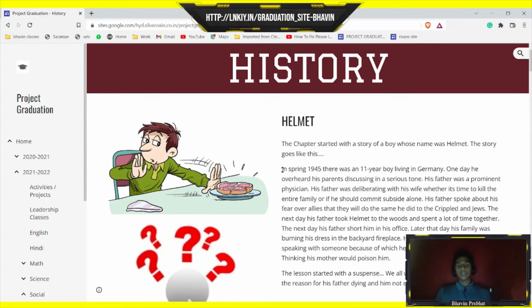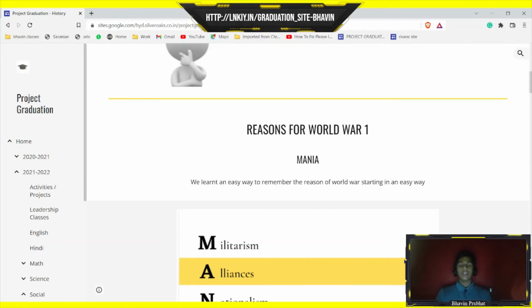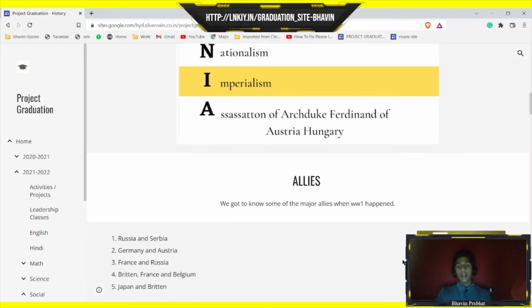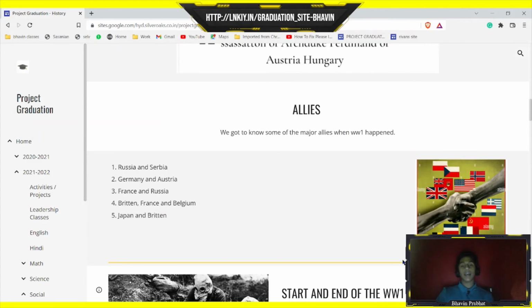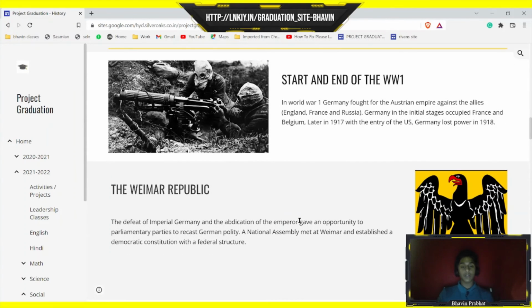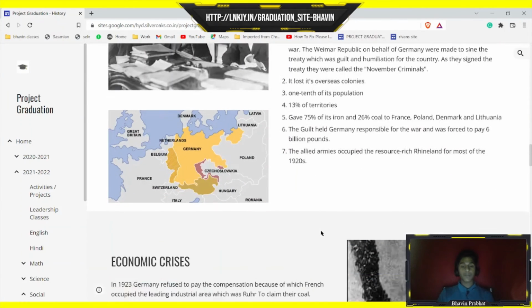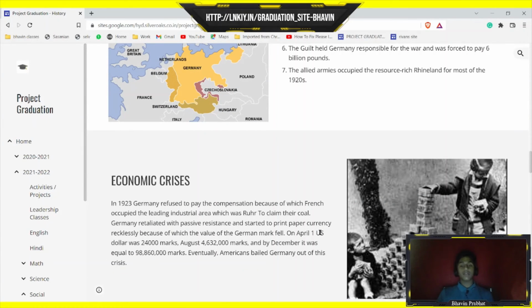The chapter started with a suspense story of a boy whose name was Helmet. And then to understand this, first we learned to understand the chapter better. We learned the reasons of World War One mania, and then the alliances when World War One happened, and then how did World War One start, the birth of Weimar Republic, and the effects of war on Germany, the economic crisis,